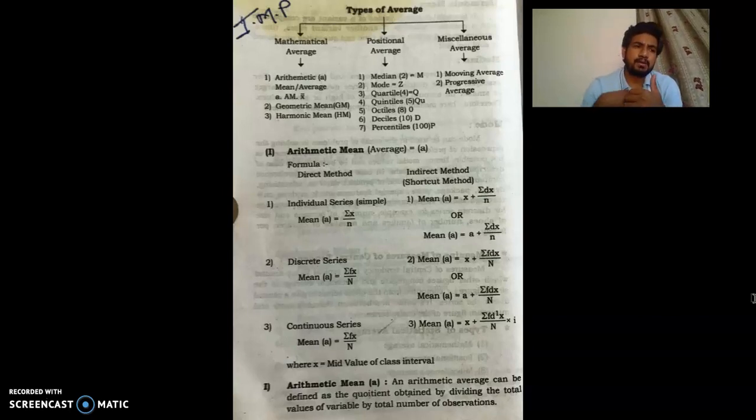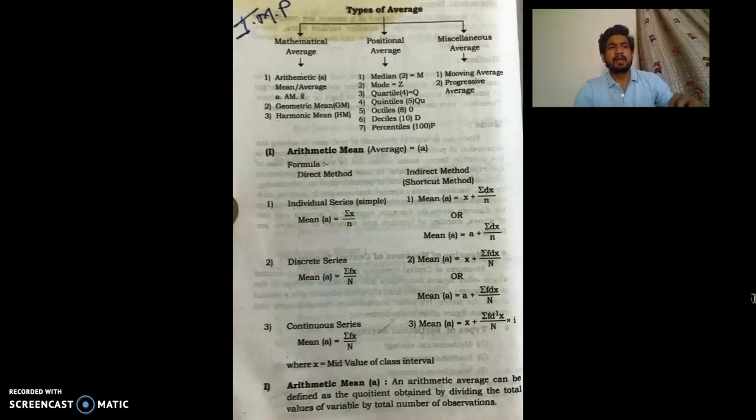Because we are just going to start a new subject, and this is ultimately a new subject for you. As we discussed in the first lecture, you have five financial accounts papers in the first, third, fourth, fifth and sixth semesters. But in this second semester of your BCom first year, you have to study Statistics and Business Mathematics, in which the first three units are of statistics. This is business statistics, and the fourth unit is mathematics. This mathematics is also a type of business mathematics, the fundamental mathematics.